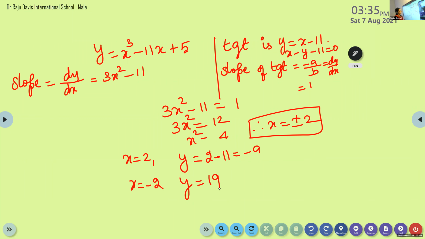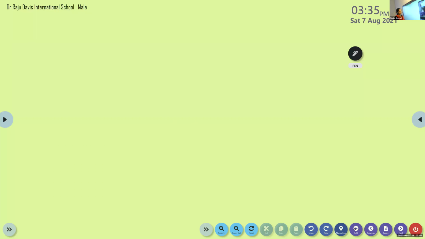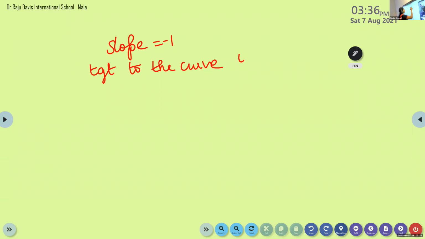Okay. Now look at the next one. Listen to the next one, 10th one. Find the equation of all lines having slope minus 1. Okay, find the equation of all lines. We want to find the equation of all lines whose slope is minus 1 and tangent to the curve is given by y is equal to 1 by x minus 1 with x not equal to 1.